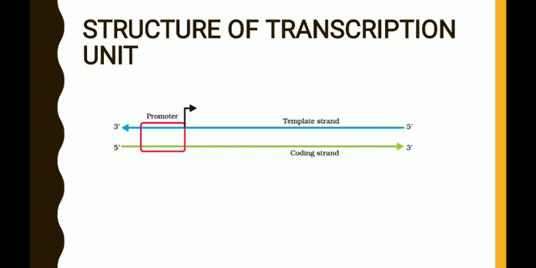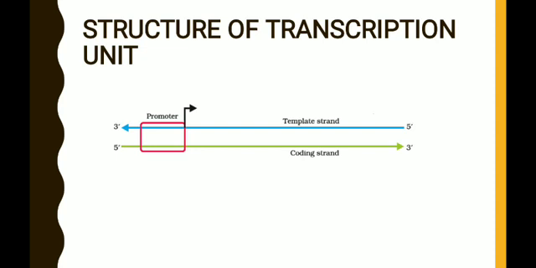The only differences are the type of pentose sugar, and instead of thymine they contain uracil. That is the only difference between the DNA and RNA. So here the template strand produces a new strand complementary to it, and the coding strand is complementary to the template strand. That's why the coding strand is similar to the RNA molecule synthesized from the template strand.